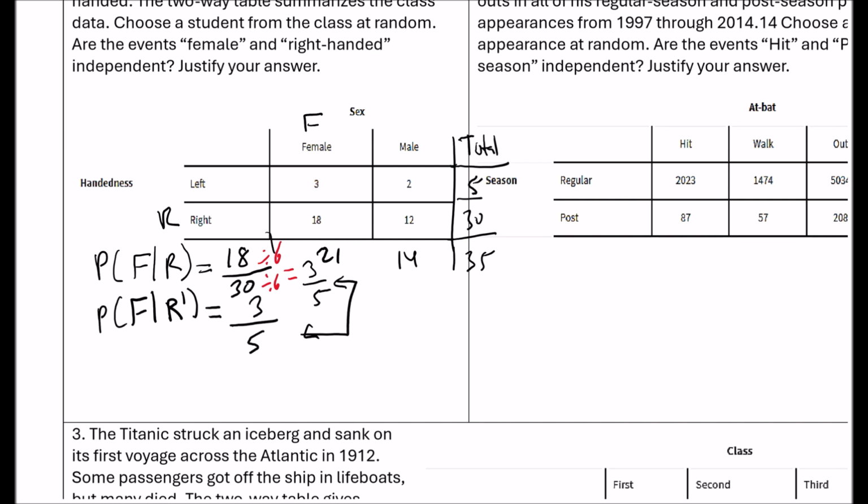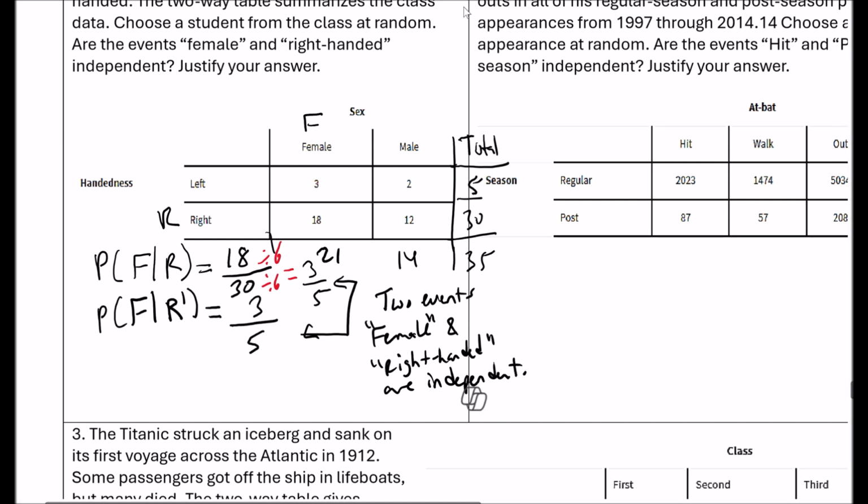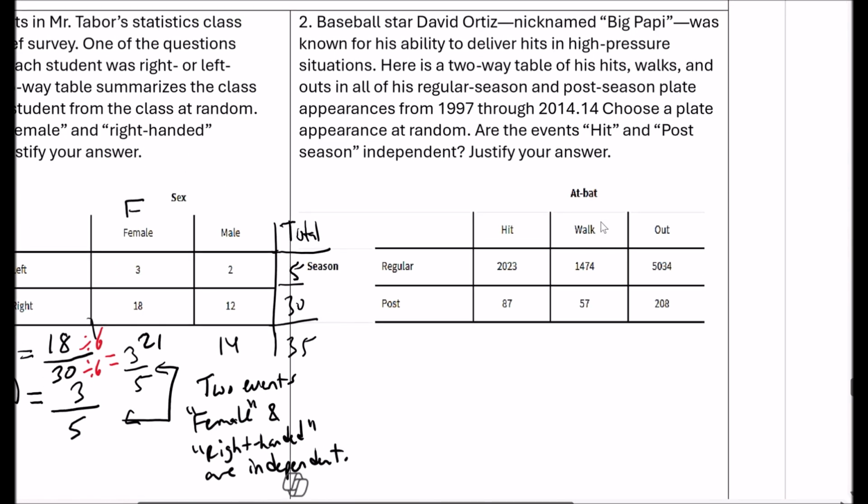So if these two are equal, that means that they're independent. Okay, so that means the two events, female and right-handed, are independent. Okay. All right, so let's look at the second one.